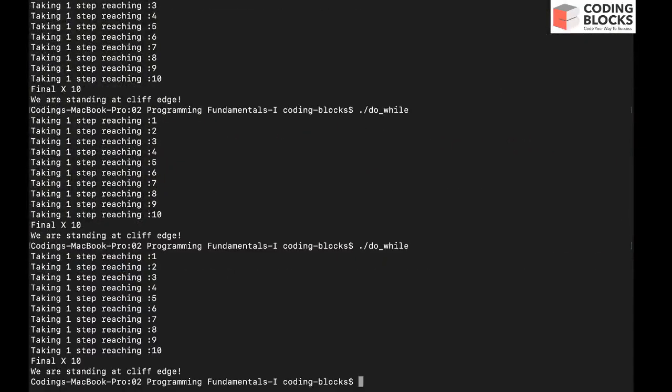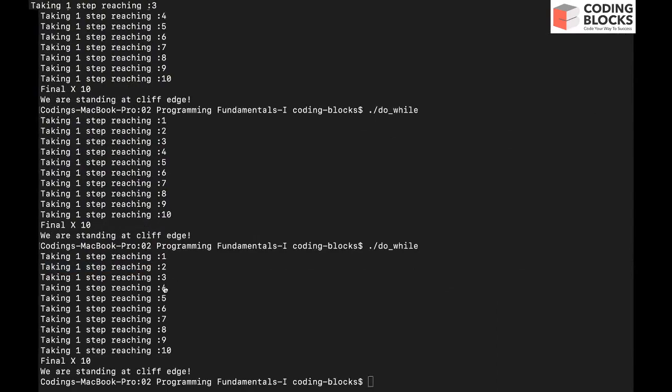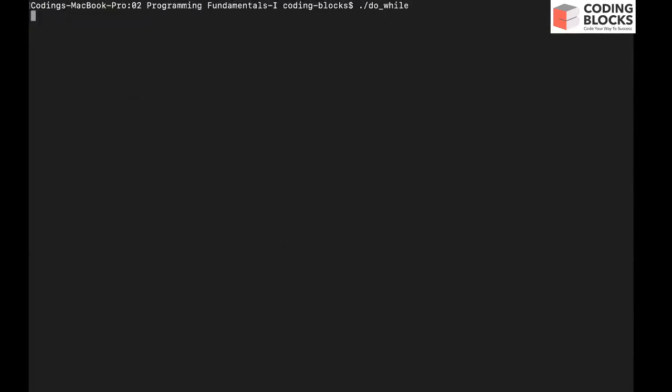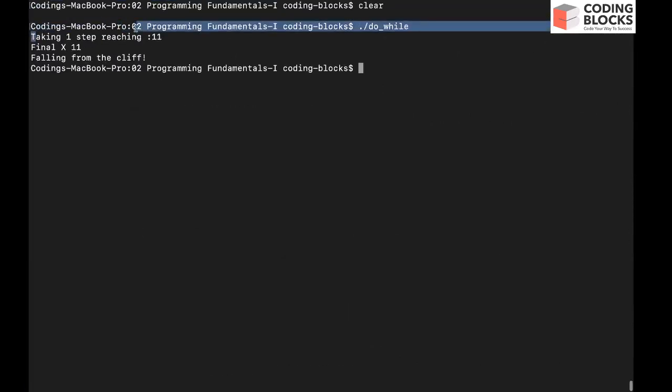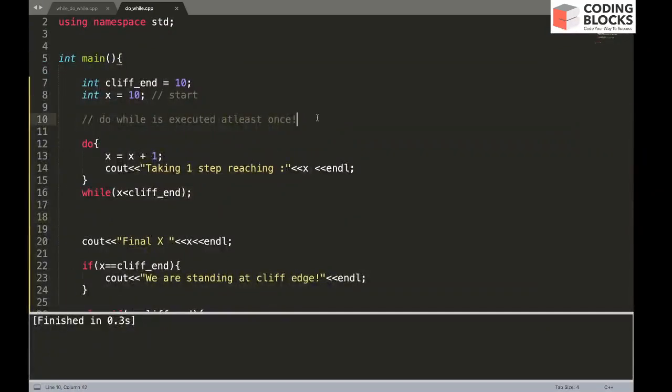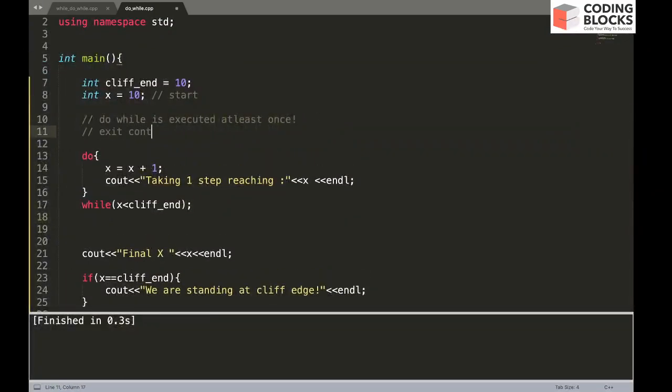So let me execute this again. Build it and execute it. So you're seeing it takes one step to reach 11 and you're going to fall from the cliff. This is the drawback of an exit controlled loop. An exit controlled loop, like do while, does not check whether the initial condition is true or false. So irrespective of whether your initial condition is true or false, you are going to execute these two lines.